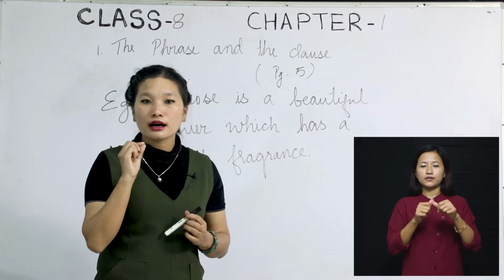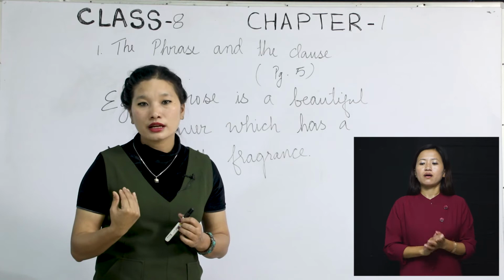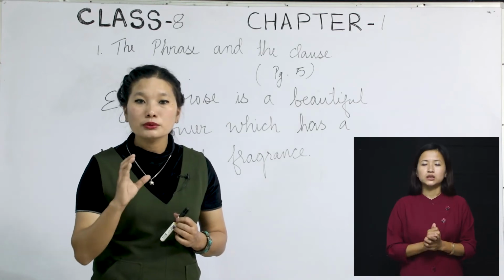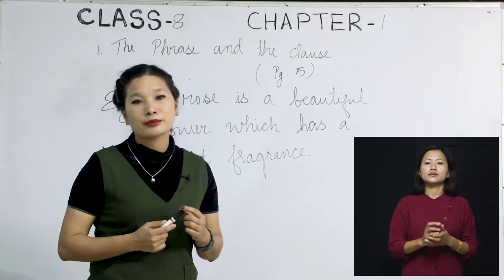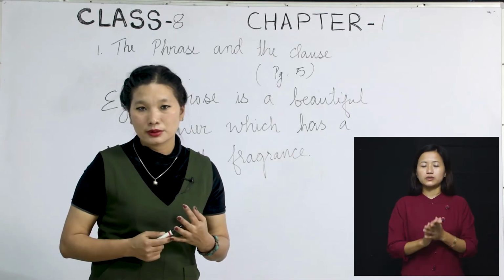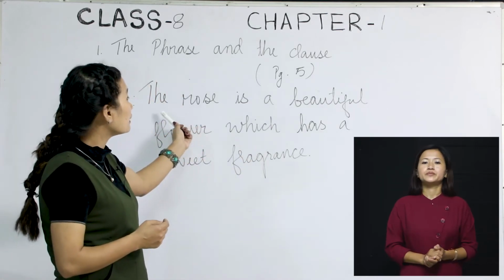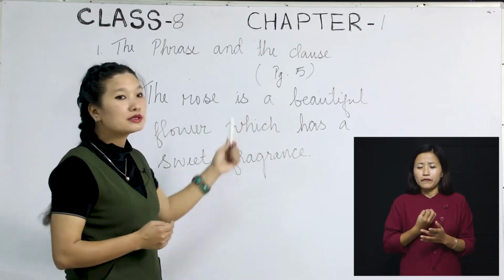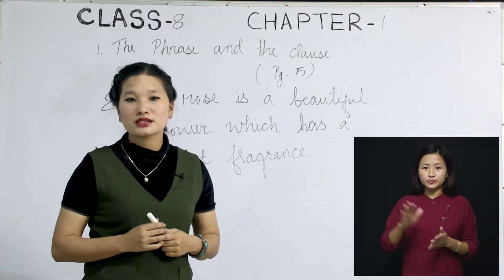When I ask you what a verb is, I know you all will tell me that verbs are action words, right? Every word that denotes an action is called a verb, but there are also some helping verbs. We call them the modal verbs or the auxiliary verbs, okay, because they help. And here, if we look at this sentence once again, the rose is a beautiful flower, the word is becomes the finite verb. And finite verbs are those verbs which change with a change of tense.